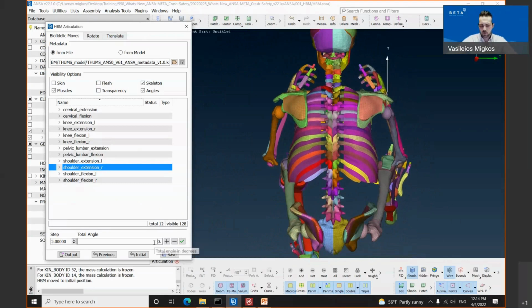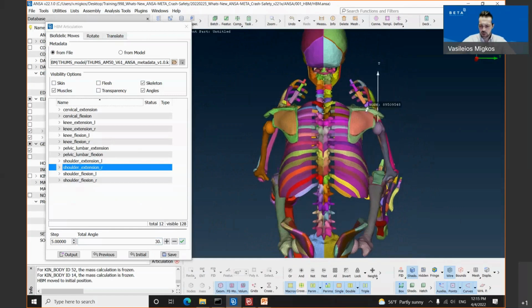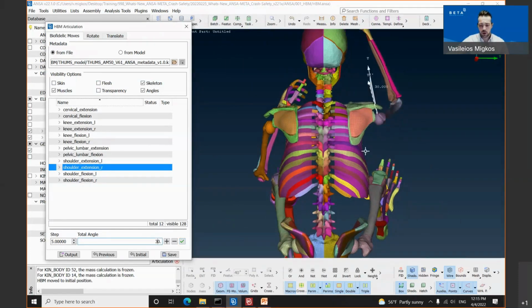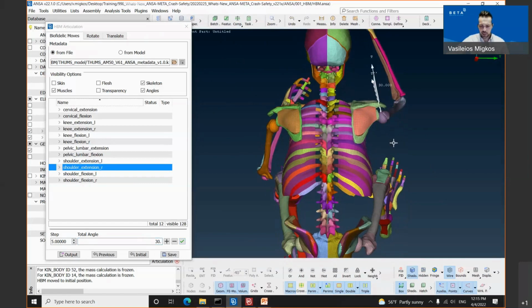Let's type 30 again in the total angle field and click the green check mark. Just simply look at the right-hand side of our human body model. Once we perform this movement, the shoulder bone also takes part in this movement as it should. Apart from this, we will move on and see some spine movements.